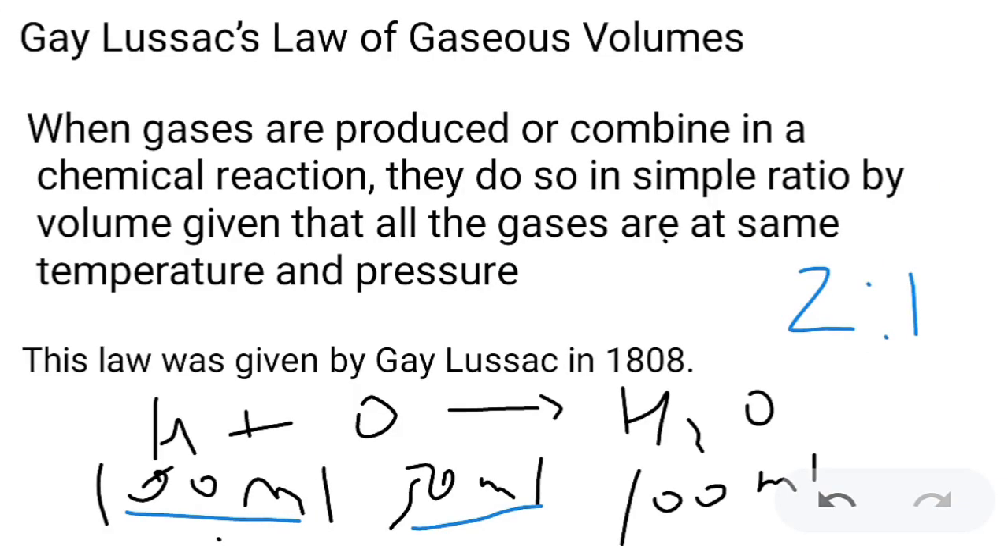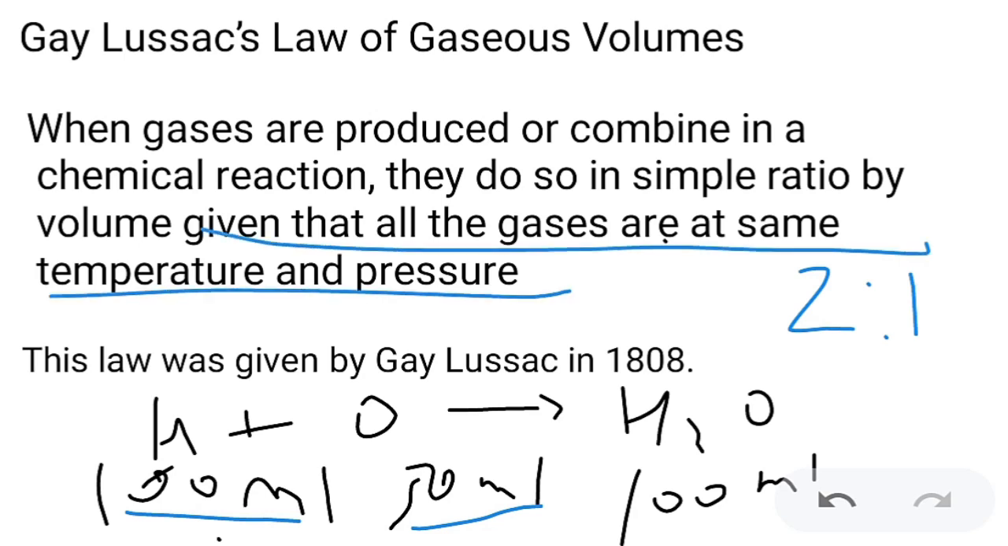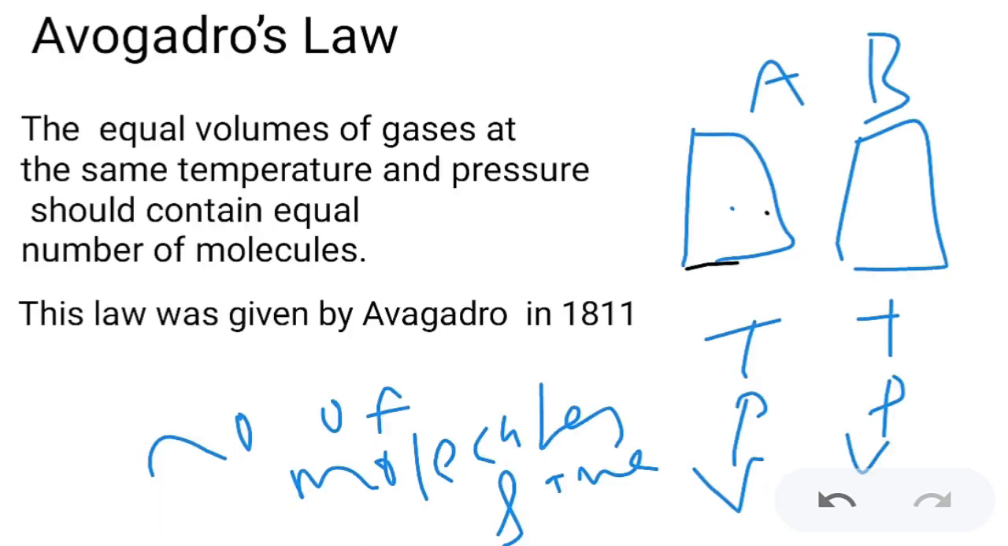The next law is Gay-Lussac's law of gaseous volumes. It states that when gases are produced or when they combine in a chemical reaction, they do so in a simple ratio of volume, given that the gases are at the same temperature and pressure. So again here they give a condition that the gases should have the same temperature and the same pressure, right? If they have the same temperature and pressure, and if they are combining, then they combine by a simple ratio of volume.